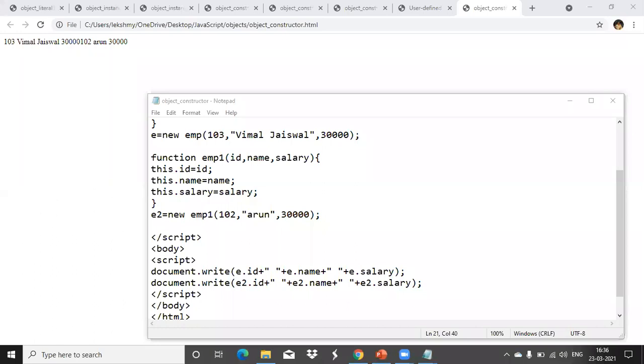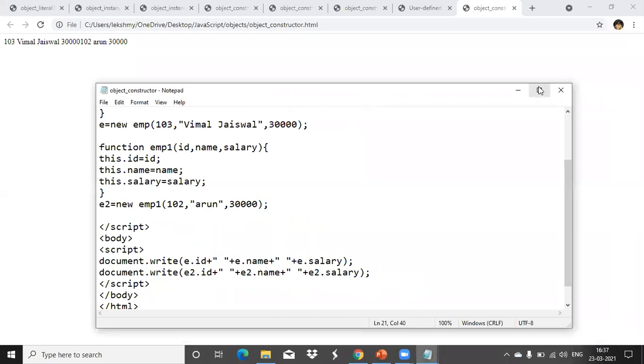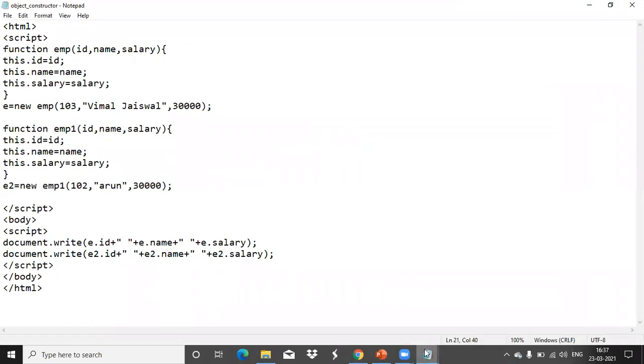Program you want? Constructor program or the method program.